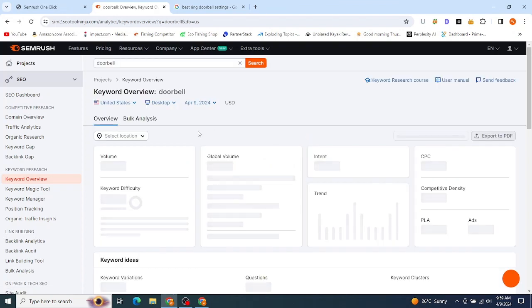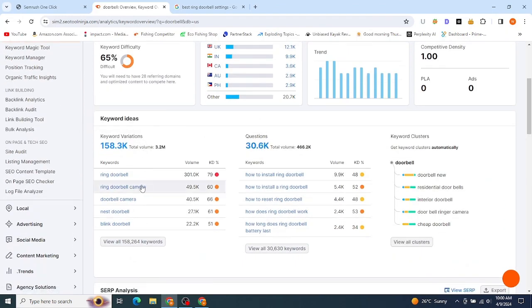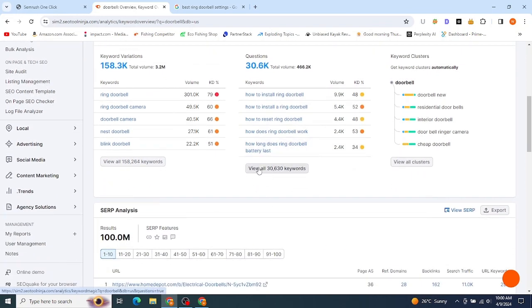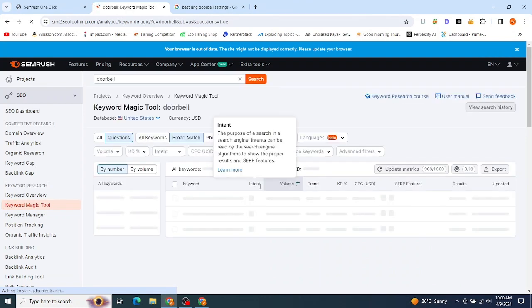Even if you are willing to start your blog, I suggest you start with physical products like doorbell, or any other outdoor products, camping products. Okay, so for this doorbell, we don't have to bother with all these keywords. We have to find questions. So there is a 4,66,000 total search volume for 30,000 questions. So you have to tap on view all 30,000 keywords, and from these 30,000 keywords we have to filter out easy to rank keywords, write answers to these questions using AI, and then we will post on Quora along with our affiliate link.